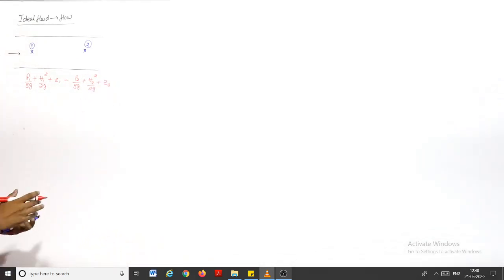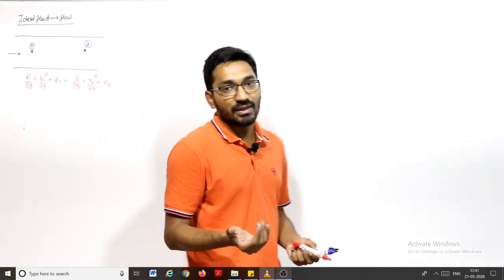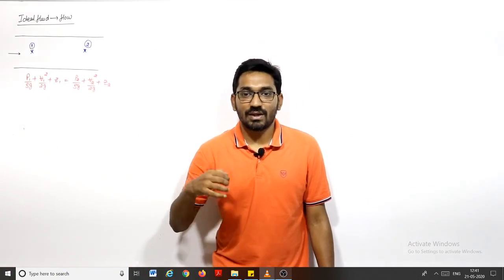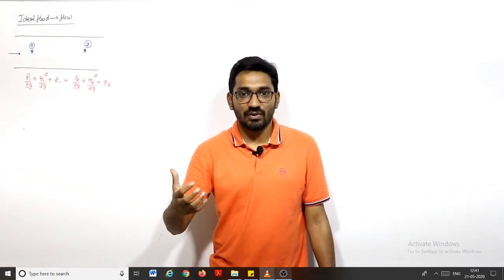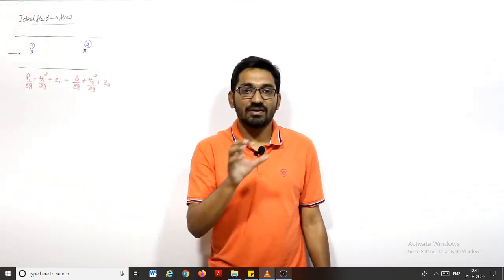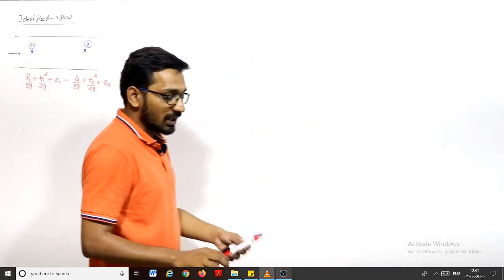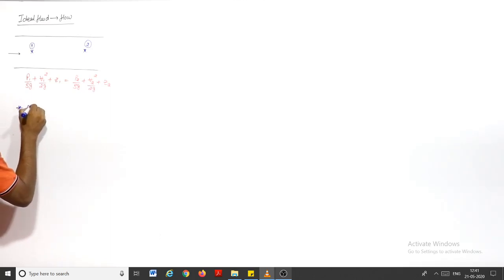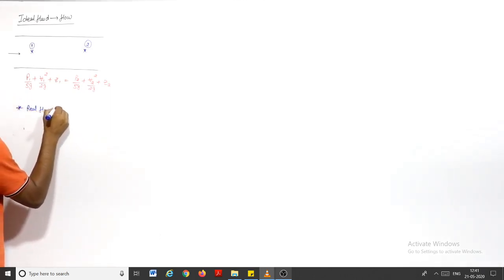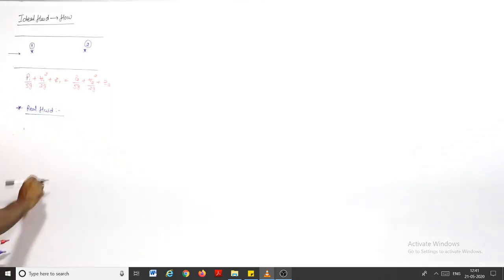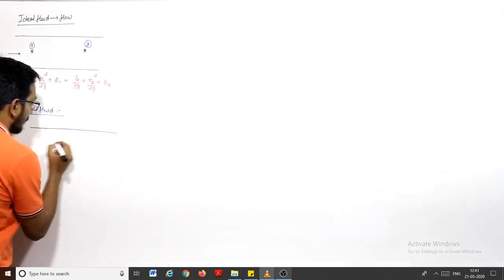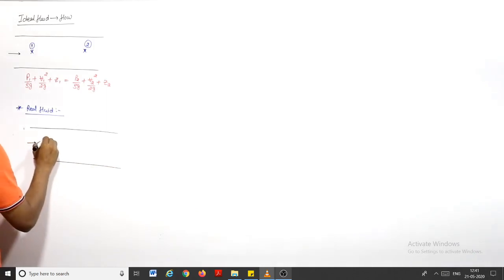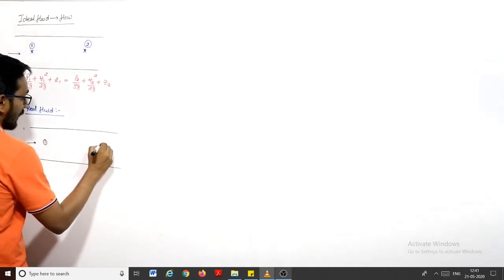This is applicable for the ideal fluid when there is no viscosity, so we can say that there is no loss, right? If there is no viscosity, there is no friction, there is no resistance to the flow. So if there is no resistance to the flow, there should not be any loss, so the total energy will remain constant. But if we talk about the real fluid, let us say in this pipe the real fluid is flowing in this direction, and we have some point 1 and point 2.